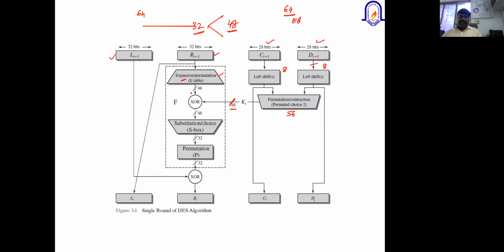So at the end, we will get a 48-bit plain text and a 48-bit key. Now it is easy for us to do the XOR operation. I hope this is clear. If you have any queries so far, you can write in the